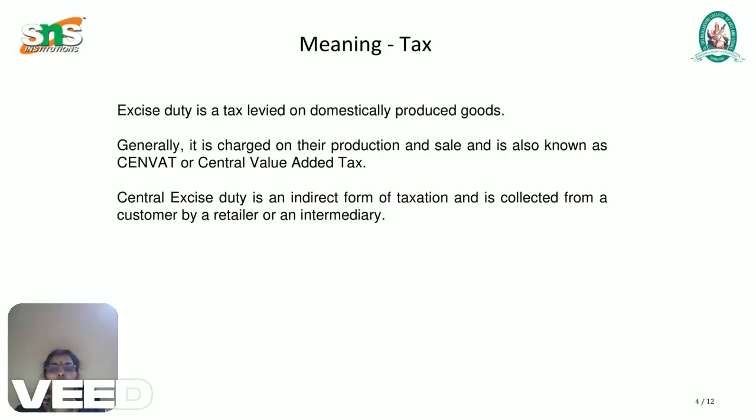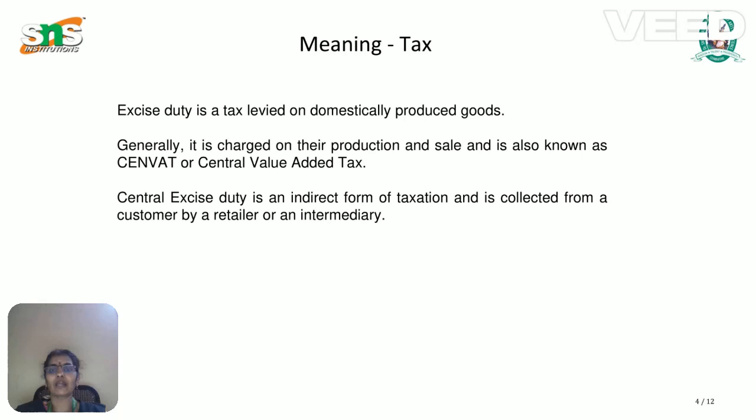Excise duty is a tax levied on domestically produced goods. Domestically means within India, those who manufacture items, and all those items are levied by the government. That particular tax is called excise duty. Students, please be clear that domestically means within India, we are either manufacturing or producing goods. In general, the tax charged on production and sale is also known as CENVAT.